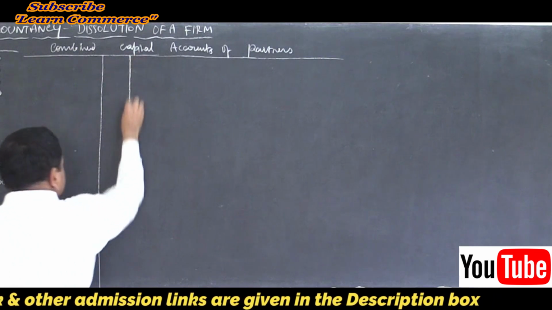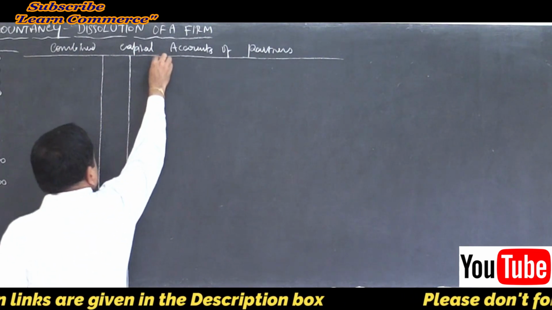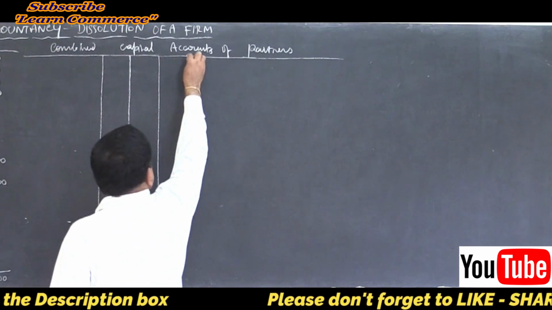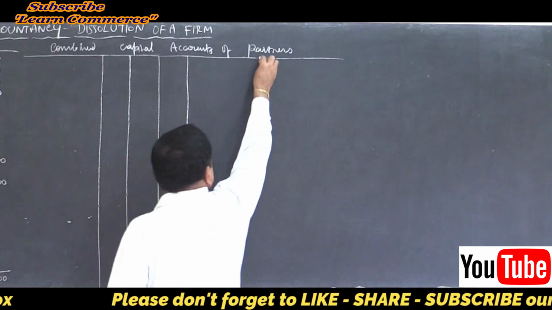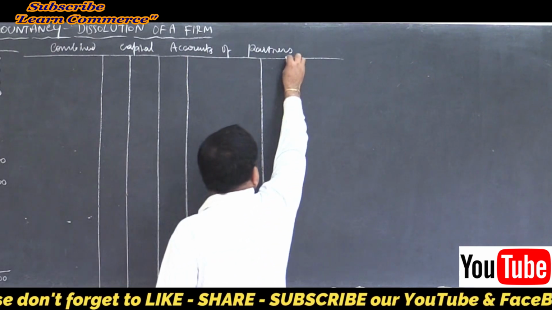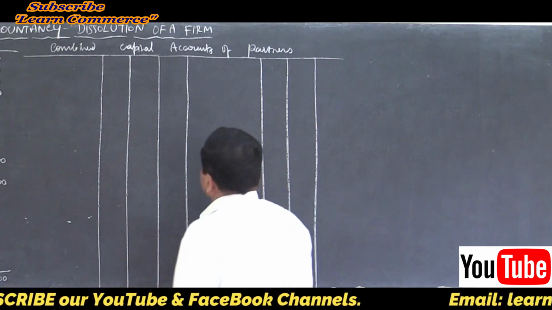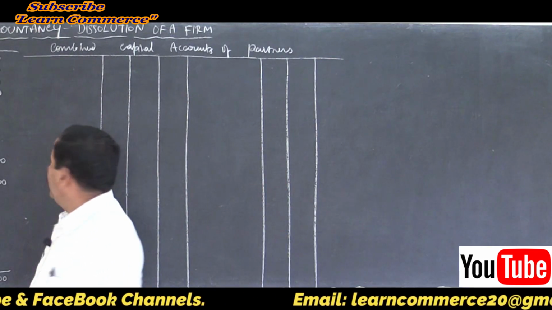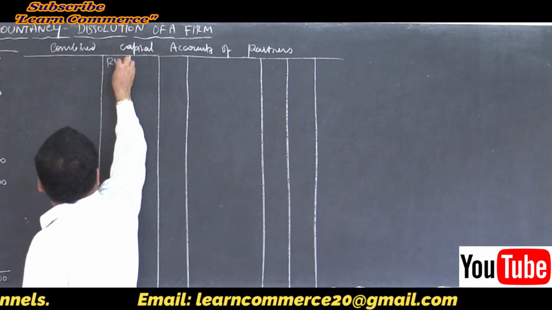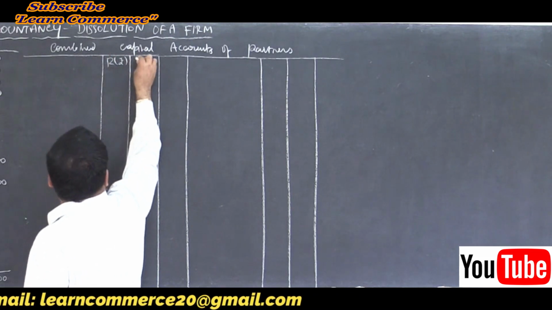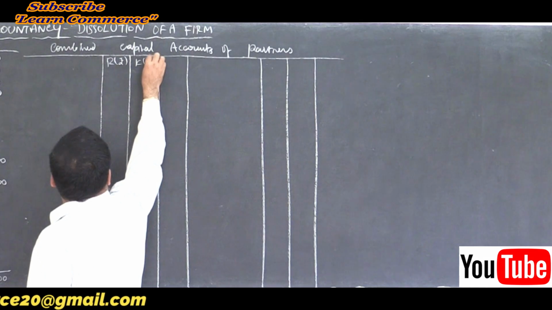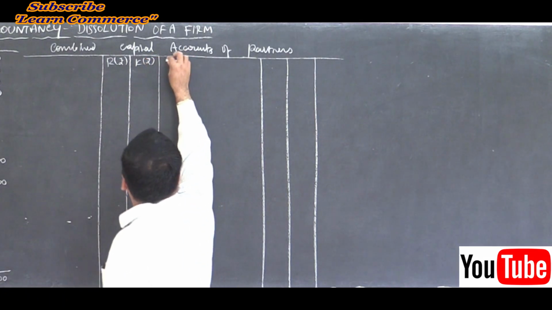Draw the columns. Yes, Ramya, Kavya and Divya. Rupees, write in full. Write debit, credit.